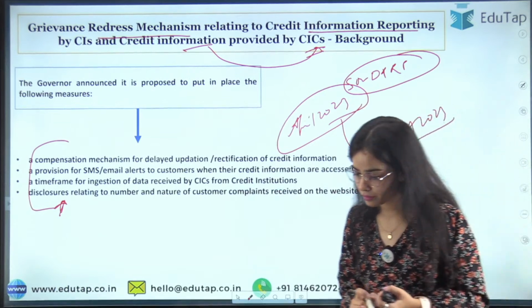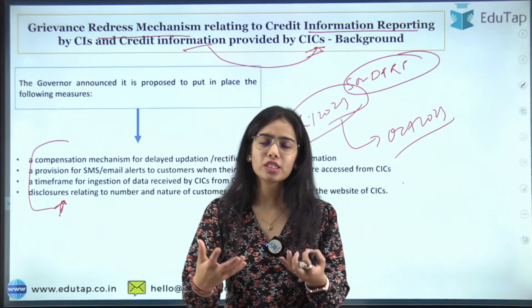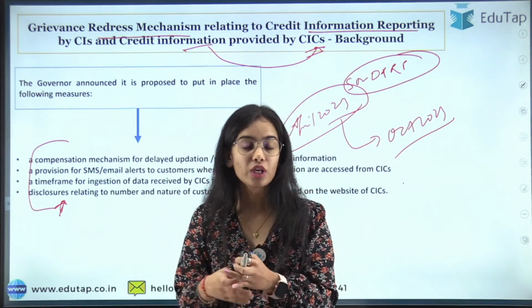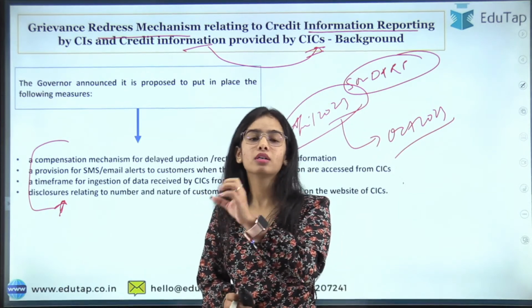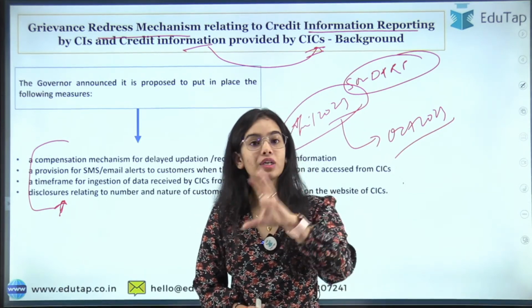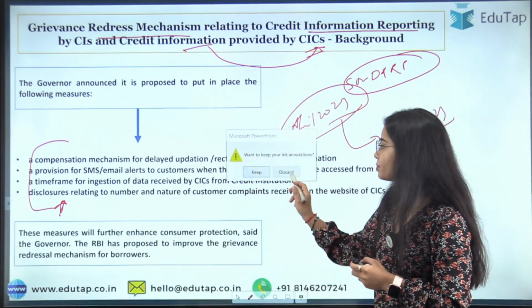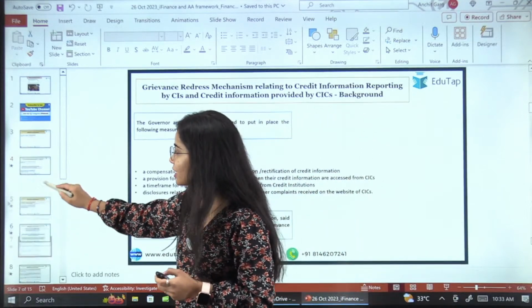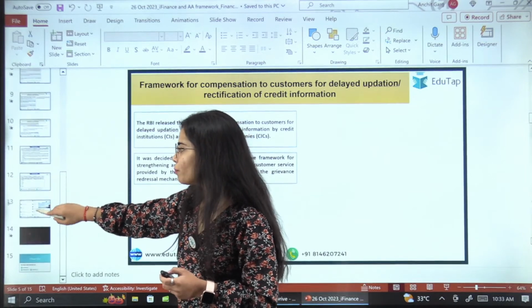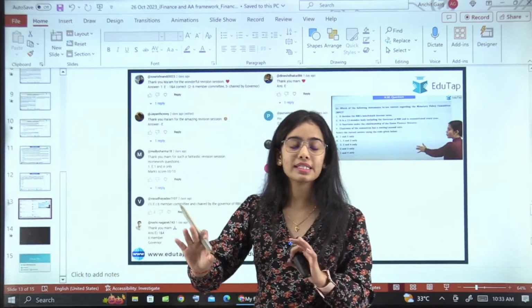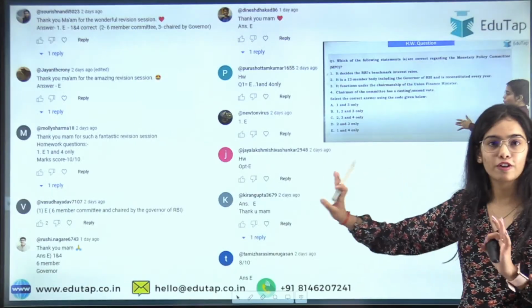Now clear? Yes, it was proposed in the Statement on Developmental and Regulatory Policies. Always a proposal comes from the RBI side, which is later on made concrete by a particular different framework notification. So here you can see that the framework was released, and the framework was very long. It was very long, and it was complicated also. If you go to read it once, it is very complicated, and that's why I try to bring it in an easier format for you.